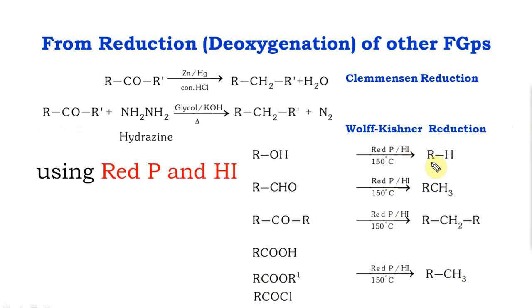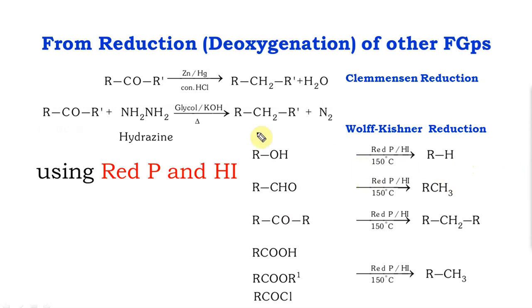Then what is the purpose of red phosphorus? When you do this, you get the corresponding I2, which can actually cause side reactions, so reversible reactions and side reactions. So I have to remove the I2, so the red phosphorus comes into the picture and converts it to PI3. That's the purpose of red phosphorus. It is not going to convert any of these, but it's useful to convert the formed I2, so the reaction goes only one way.